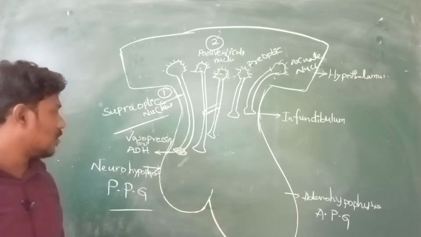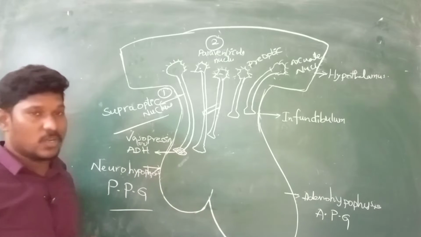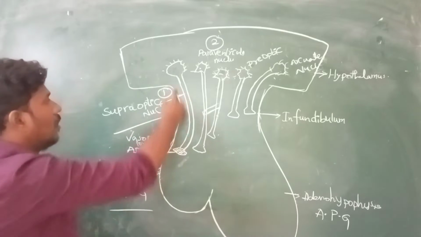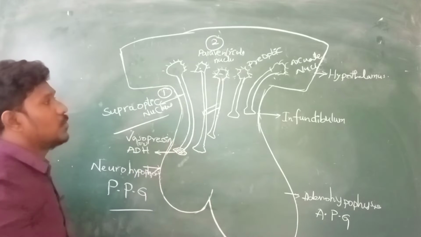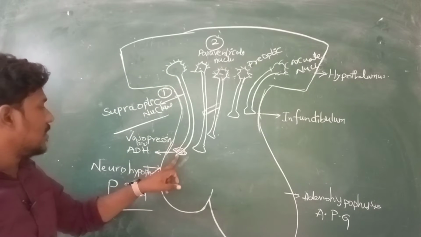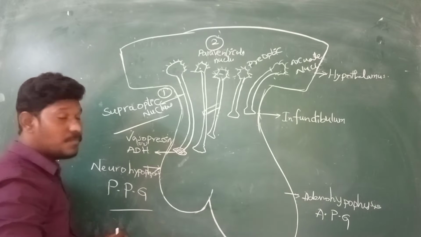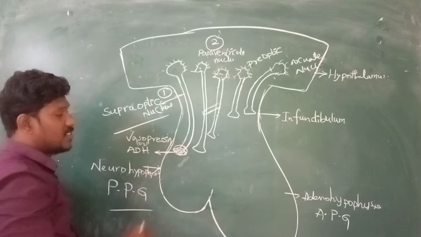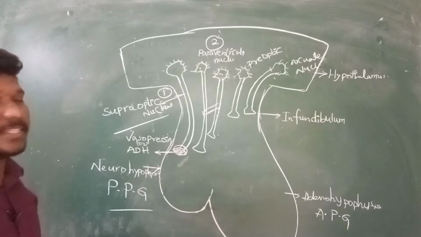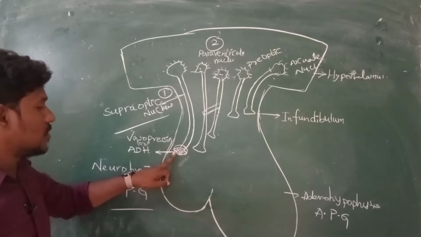What is vasopressin responsible for? The vasopressin or ADH is released from the supraoptic nucleus. Moreover, this hormone is pre-synthesized in the synaptic nerve, already synthesized and ready to release, ready to secrete.